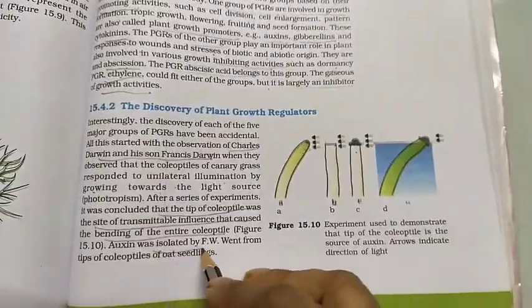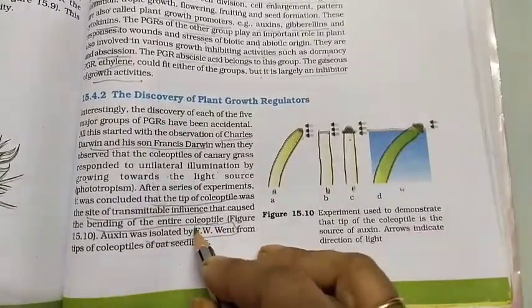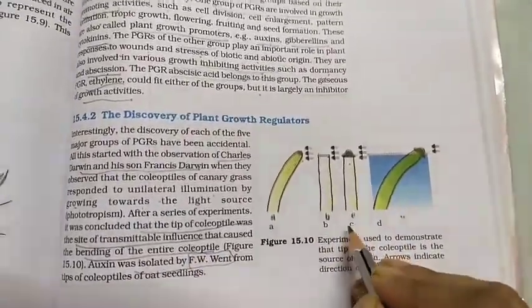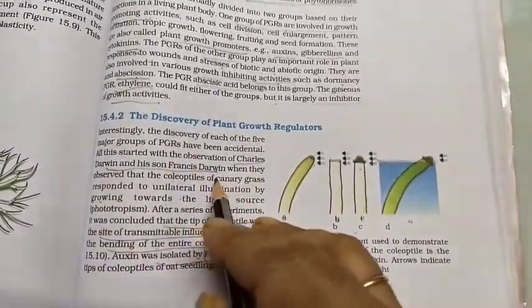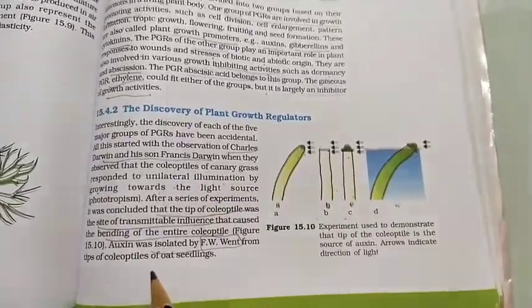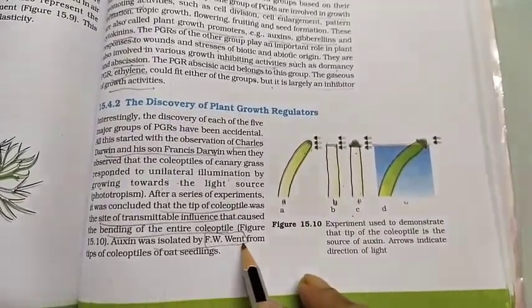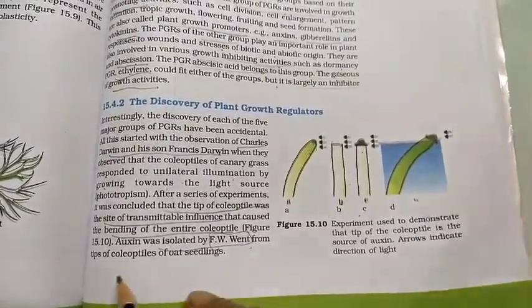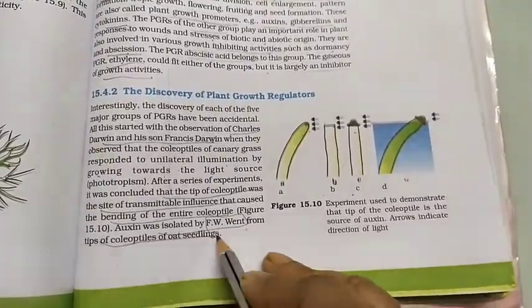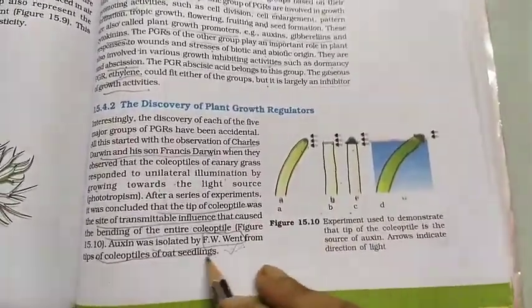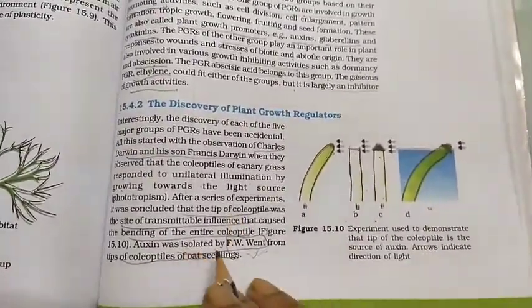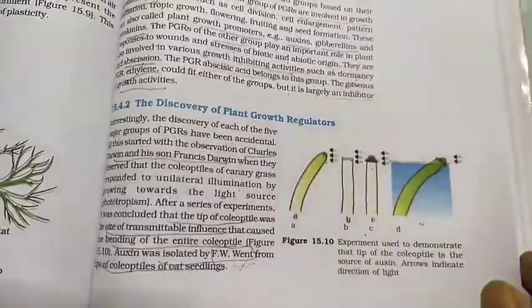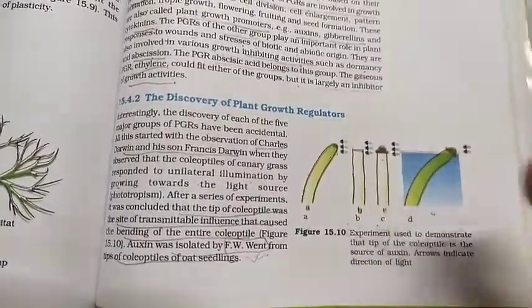Auxin was isolated by F.W. Went. So this experiment on the coleoptile of canary grass was done by Darwin and his son Francis Darwin, and auxin was isolated by F.W. Went from the tips of coleoptiles of oat seedlings. This type of question can come in the examination: who discovered it, who isolated it, who conducted that experiment. So in that way every line is important here.